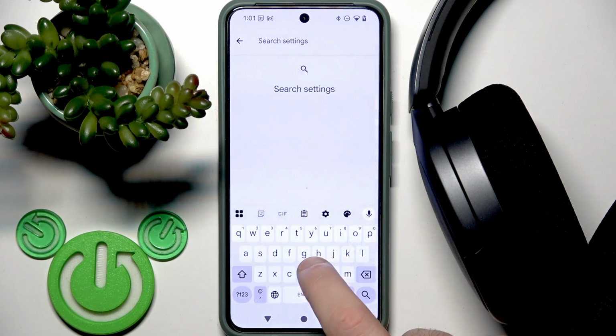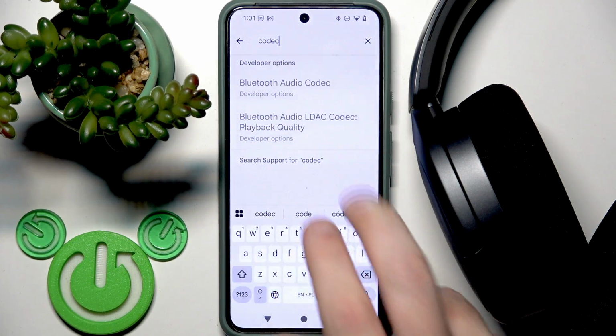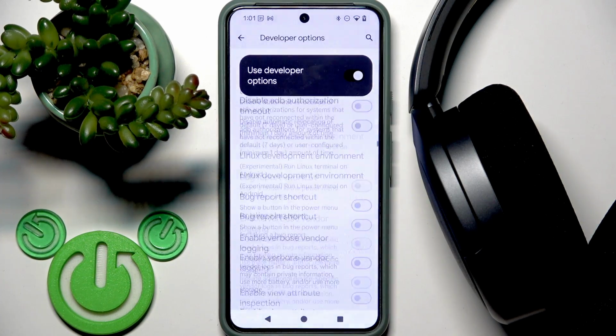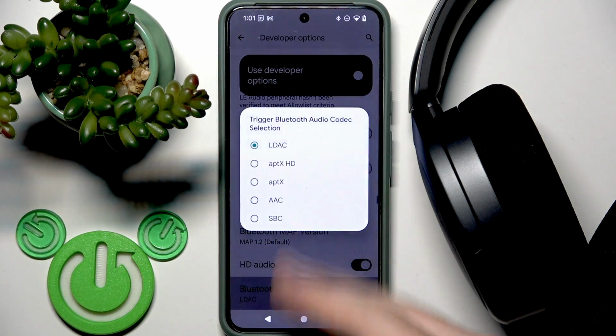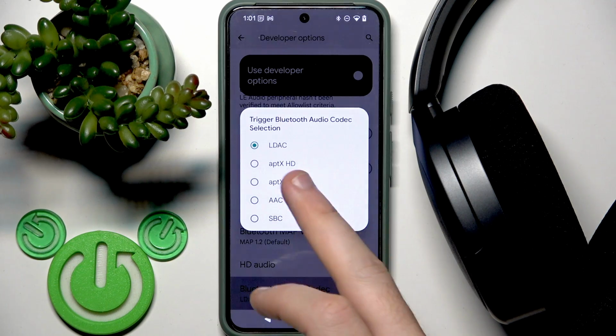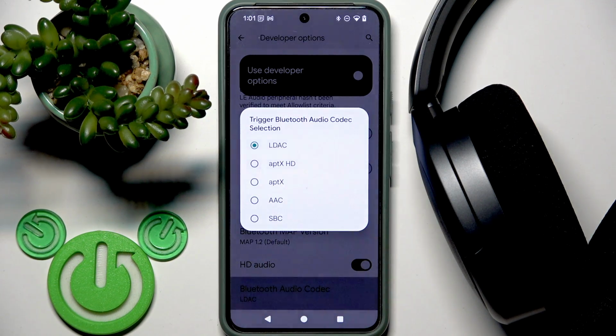You can use a search for it, so just write codec. As you can see, it used developer option. Here you just tap on it, and right here we have this codecs, what I just tell you. And right here you can also swap between them by just tap at the best one for you.